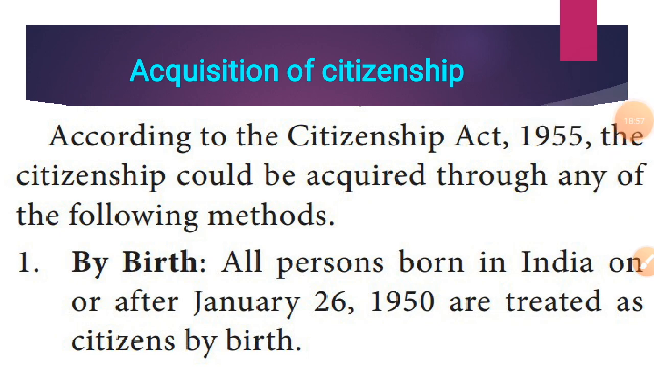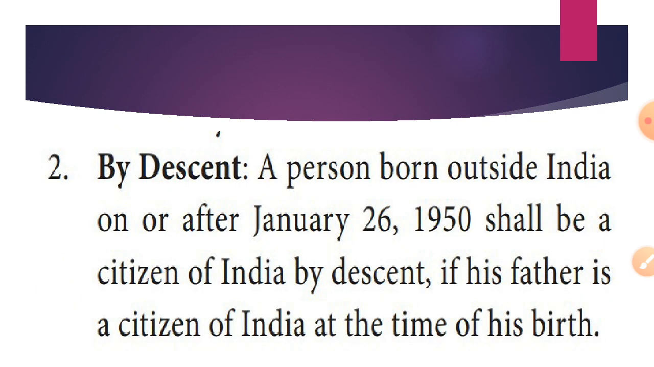Next is acquisition of citizenship. Acquisition means getting or receiving something. So how do we get citizenship of a country? According to the Citizenship Act 1955, citizenship could be acquired through any of the following methods. The first method is by birth. All persons born in India on or after January 26, 1950, that is after the Republic, are treated as citizens by birth.